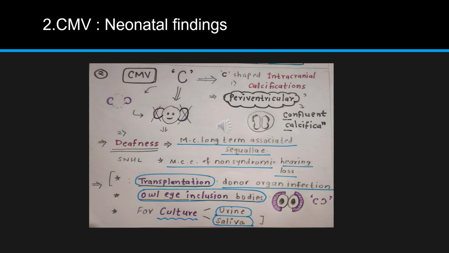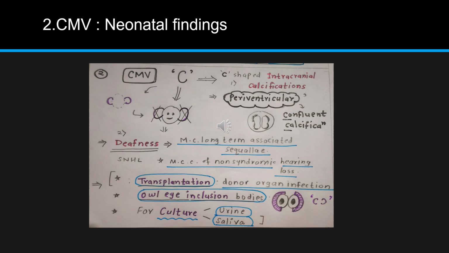Now one more point, you can see I am making C like those cartoon ears, so it indicates deafness. I have crossed those C, so it indicates deafness. The most common long-term associated sequela of CMV is deafness, and it is also the most common cause of non-syndromic hearing loss. You have to remember two extra points. These are not related to transplacental infection. I just found out, so I am just sharing.